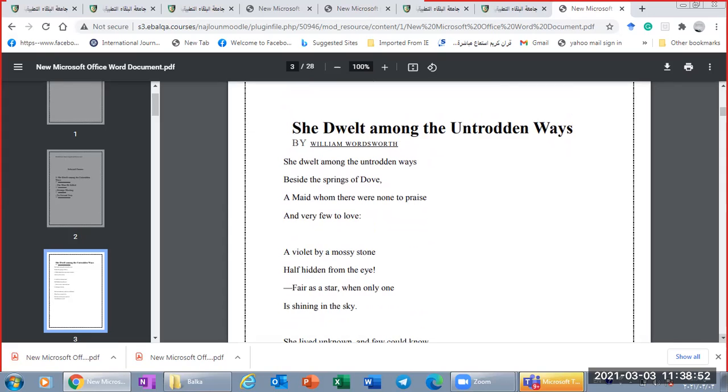You know, romantic poetry focuses on simple people, and this simplicity, the idea of simple people and natural scenes, is very important in romantic poetry. This girl lived and died and this was not noticed by anyone. The idea is that beauty sometimes could be found in unexpected places, like this girl who was very beautiful and she lived in a very far place.